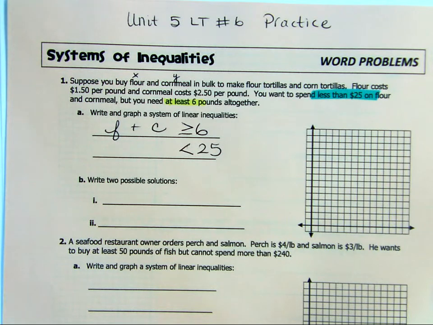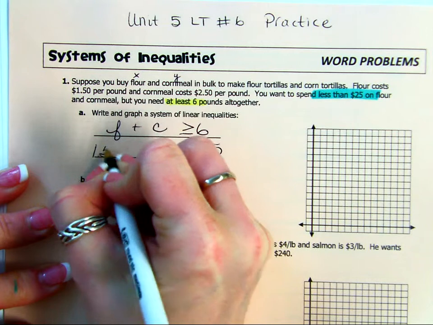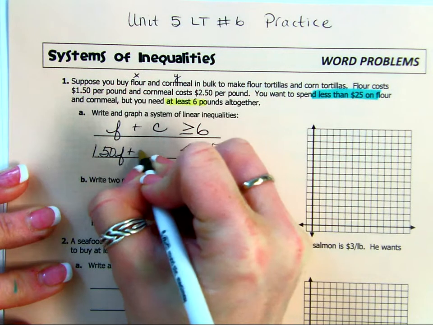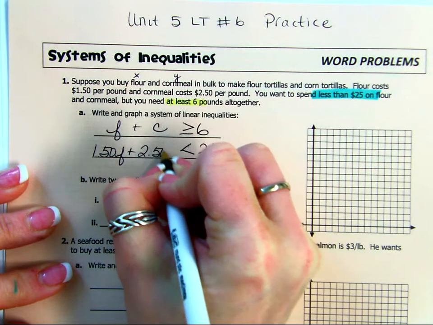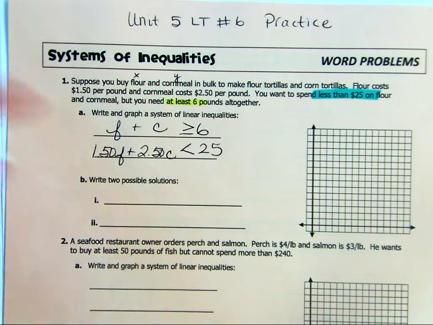So now watch. Flour is $1.50 a pound. Cornmeal is $2.50 a pound. Pretty helpful that it's an F and a C instead of an X and a Y right there. So I'm going to skip to something really quickly and show you one of the things you're going to be up against today.